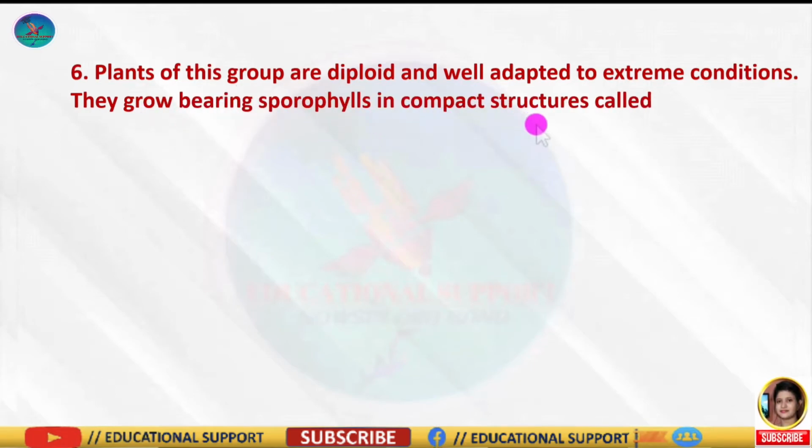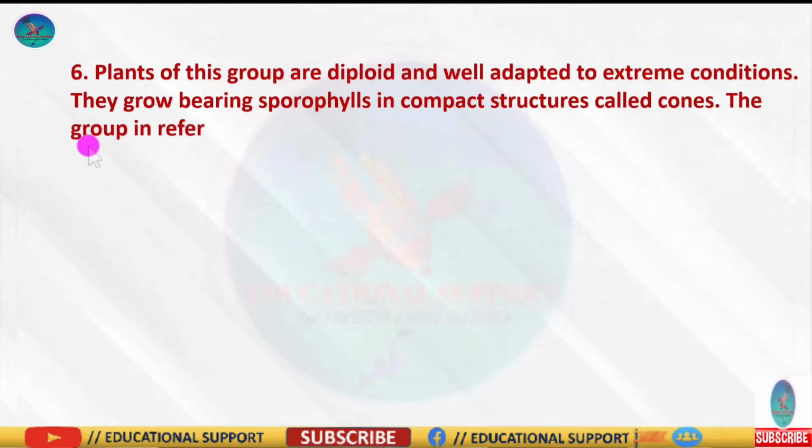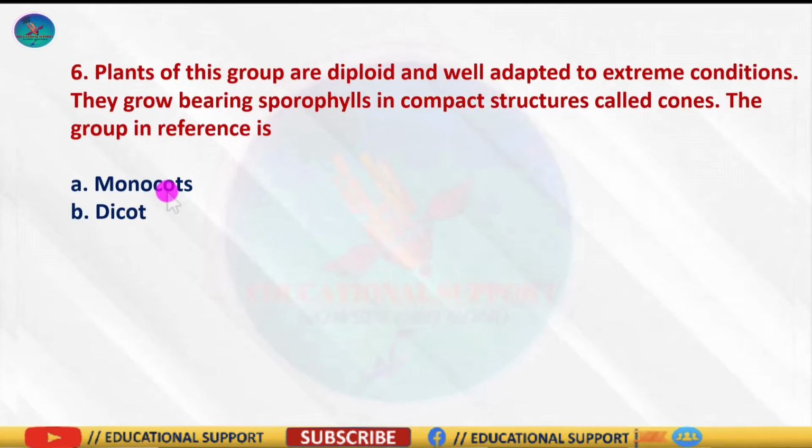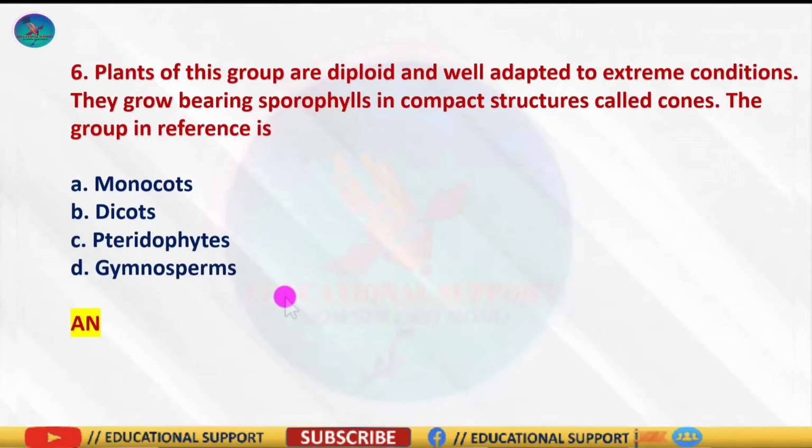Question number 6: plants of this group are diploid and well adapted to extreme conditions. They grow bearing sporophylls in compact structures called cones. The group in reference is, and the options are monocots, dicots, pteridophytes and gymnosperms. So the correct answer is option D, gymnosperms.